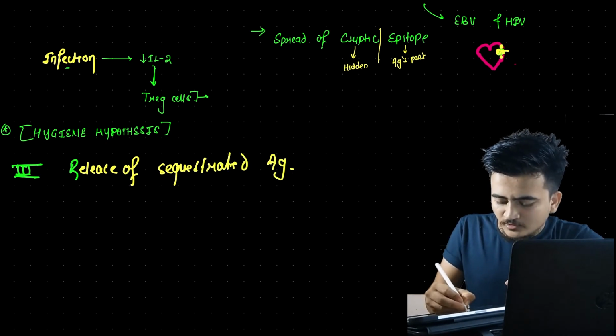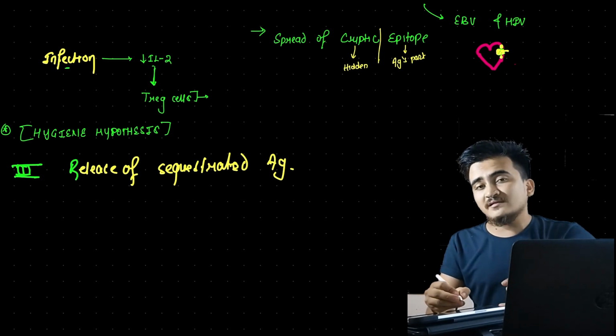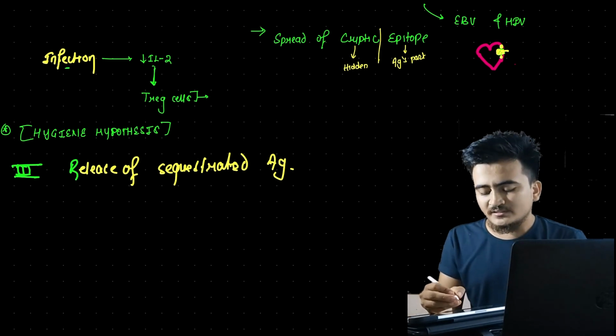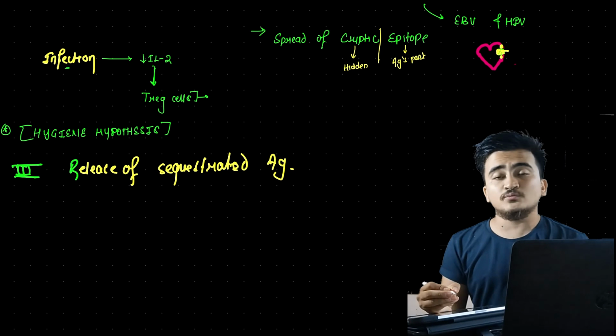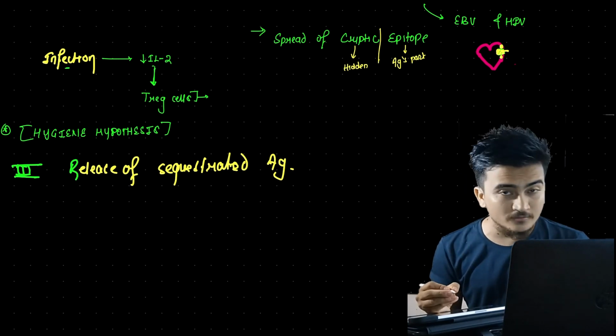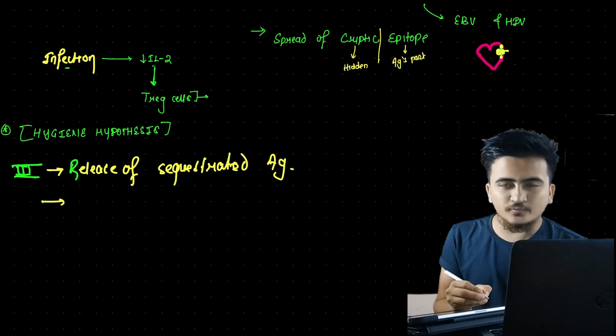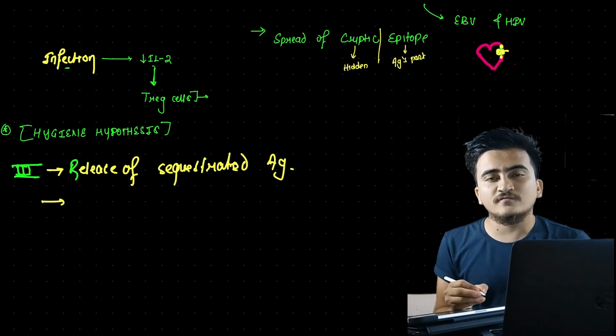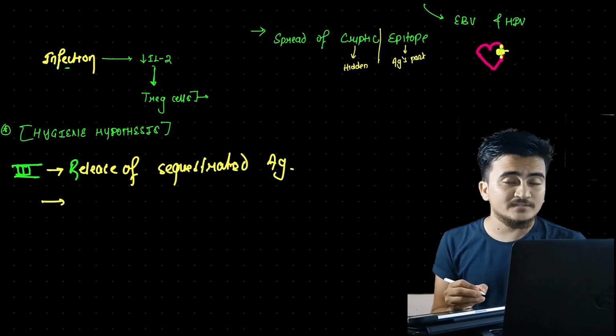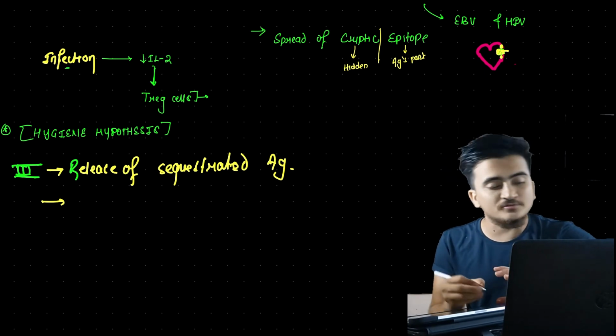I have already mentioned earlier that sequestrated means the ones that are hidden. When these hidden antigens are released, they cause a large amount of antibody formation against them, and a large number of self-reacting lymphocytes are formed, which leads to autoimmune disorder.